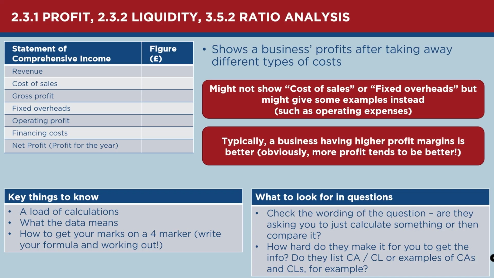And typically it's worth also just mentioning, when it comes to profitability, the higher generally is the better. Obviously most businesses want to make more profit, but it's also worth bearing in mind that different businesses will have different levels of gross profit margins and operating profit margins, etc., based on the way they finance their business. So the example I always use is a barber's or a gym. I went to the gym earlier today.